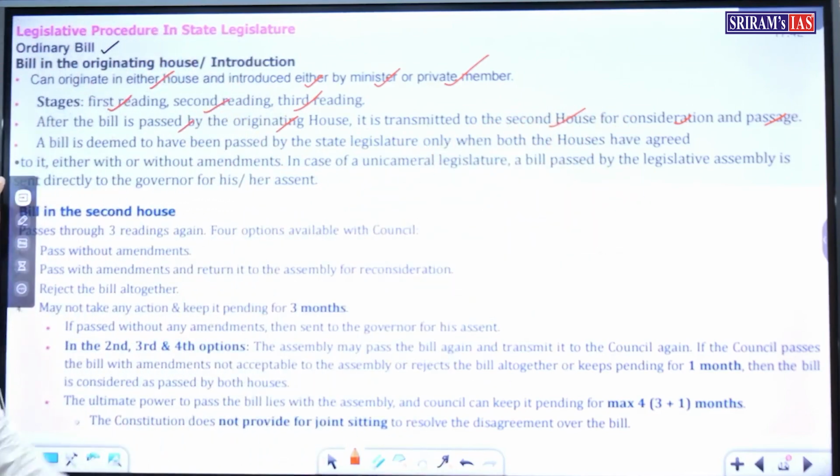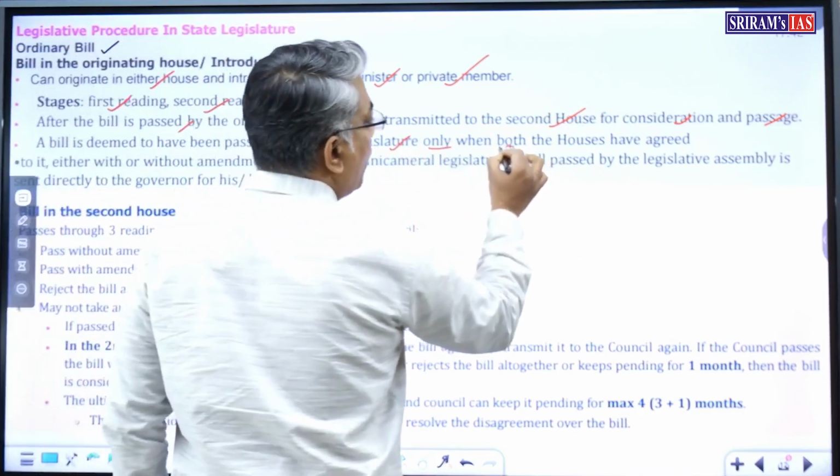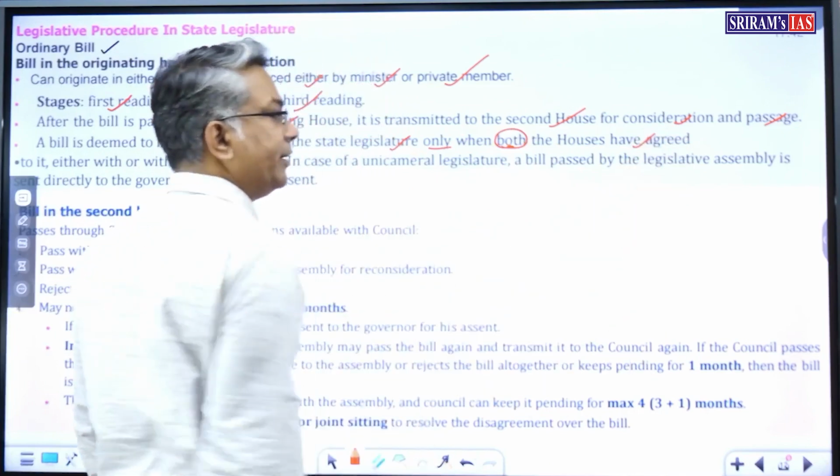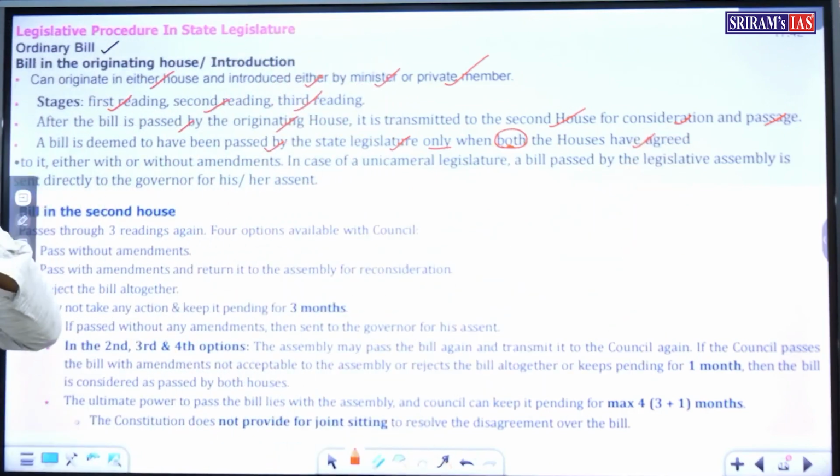A bill is deemed to have been passed by the state legislature only when both the houses have agreed. So both the houses should pass the bill in case of a bicameral legislature.